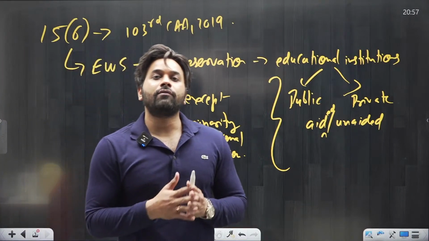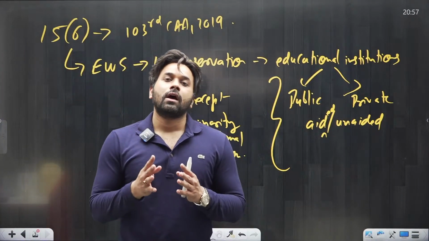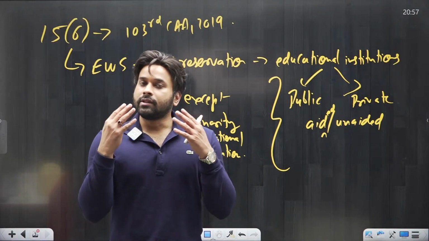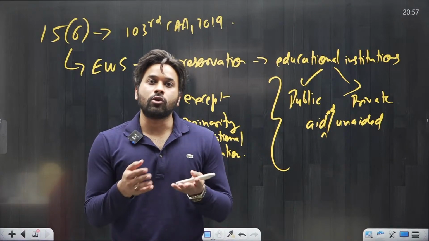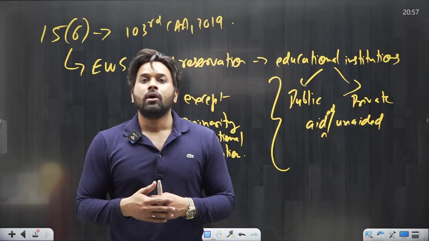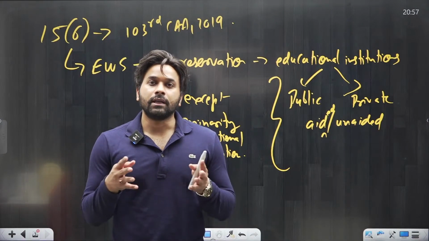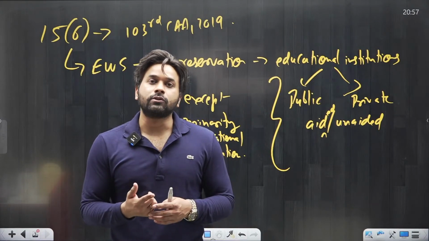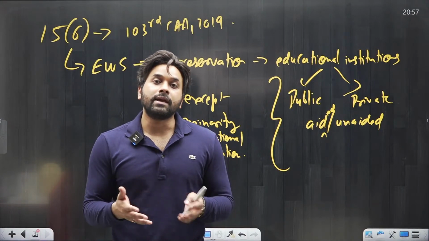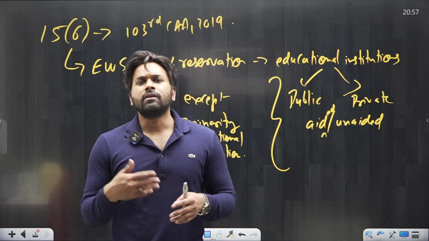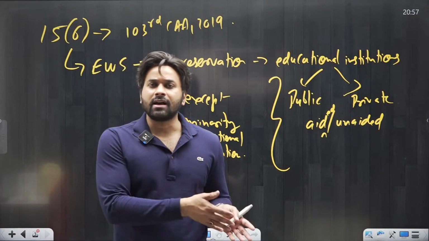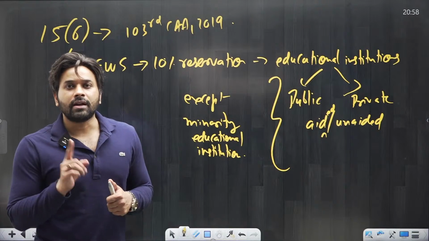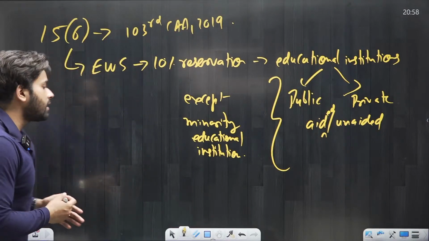In Article 15 we have to study a total of 6 clauses. The first 2 clauses in general speak about there being no discrimination on the ground of religion, race, caste, sex, place of birth, especially in public places. But the remaining 4 clauses are actually exceptions. The first exception to Article 15 is that the government can make special provision for women and children, then for SC, ST and OBC, and at last it is for the EWS category. With this we are done with Article 15, and now we can start with Article 16.